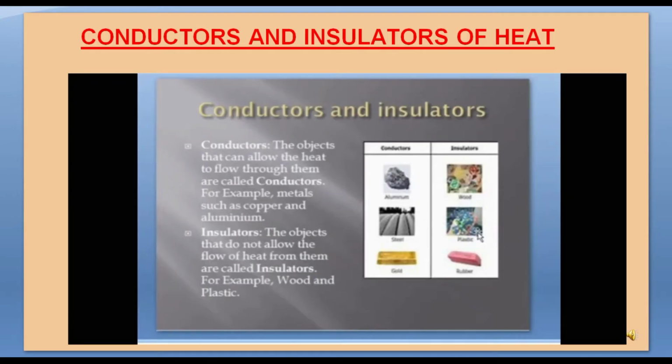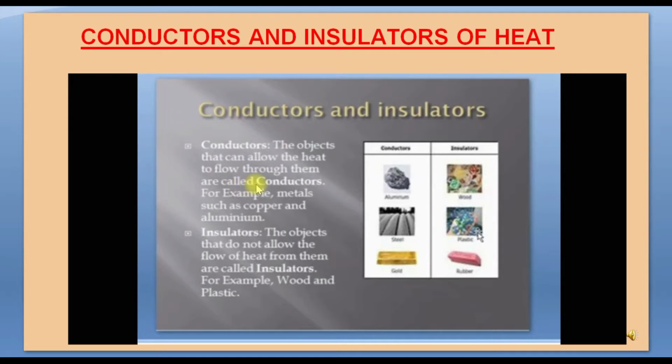Now we discuss good conductors and poor conductors, or conductors and insulators of heat. So what are the conductors of heat and what are the insulators of heat? First, the conductors. The materials which allow heat to pass through them easily are conductors of heat, or the objects that allow heat to flow through them are called conductors.